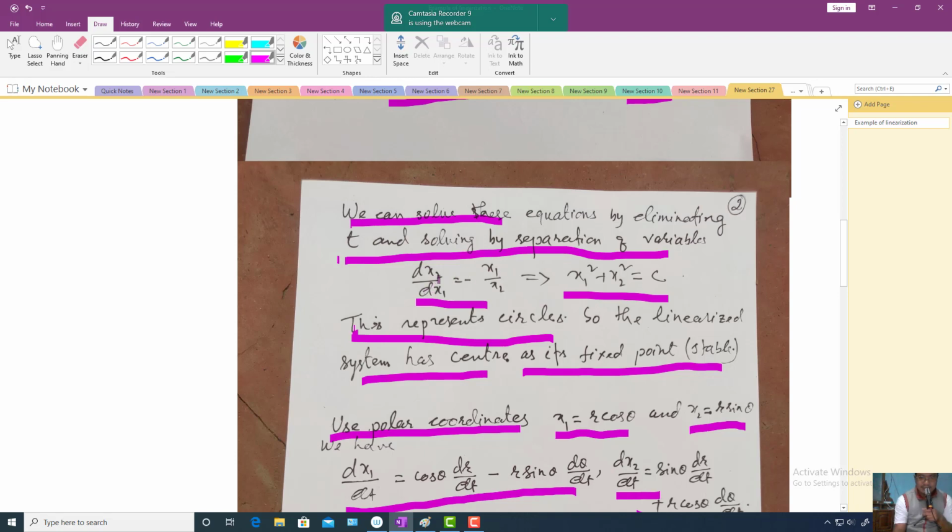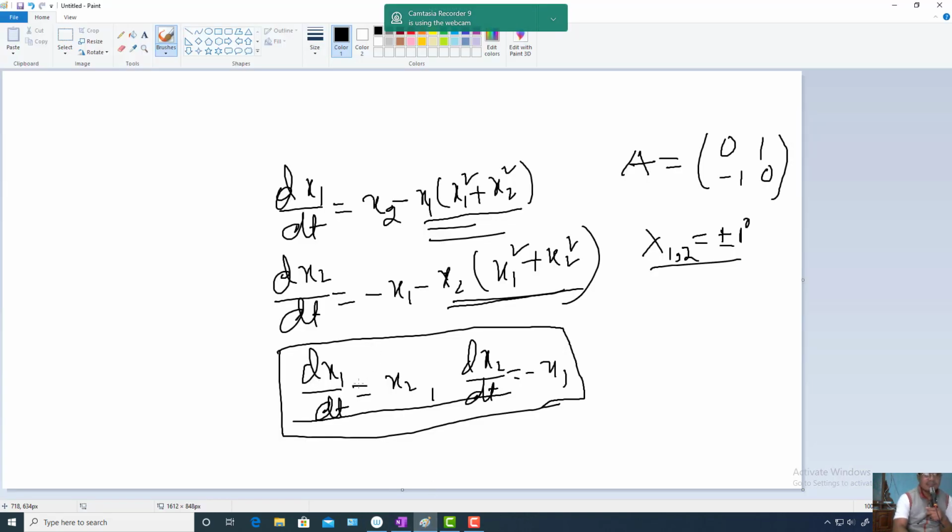You see dx2/dx1 = -x1/x2. By separation of variables you will get x1² + x2² = constant. This is the phase curve, so the center is the fixed point. You can draw the phase curve also like this. Suppose this is your x1 variable and this is your x2 variable, and (0,0) is the fixed point. The phase curve will be a circle like this.